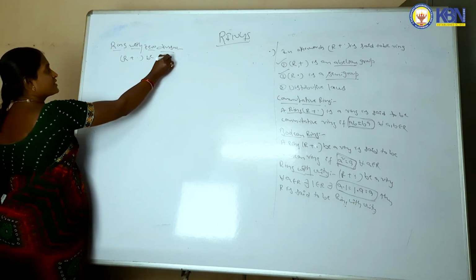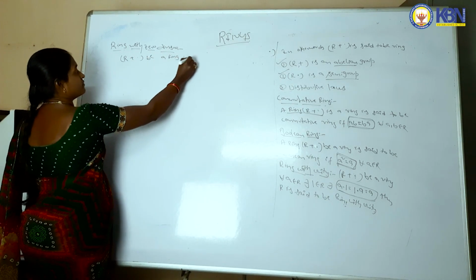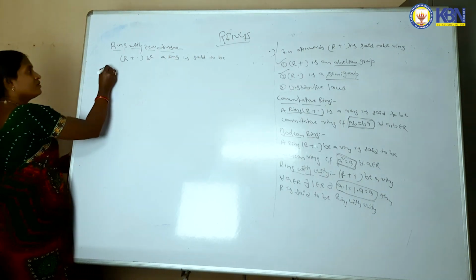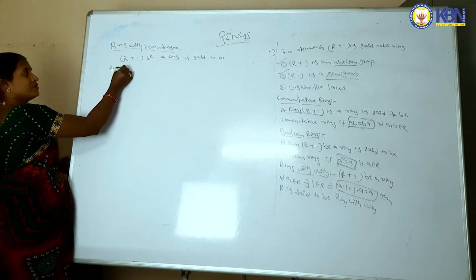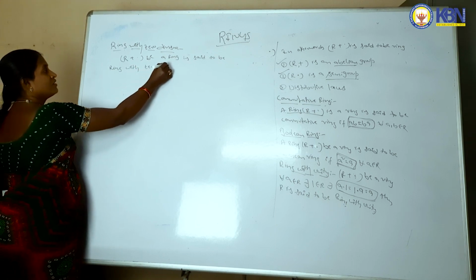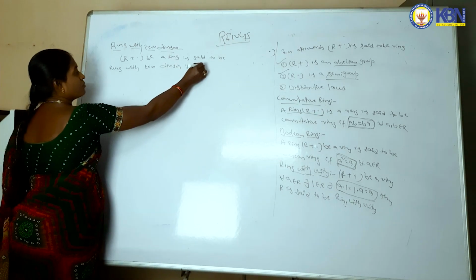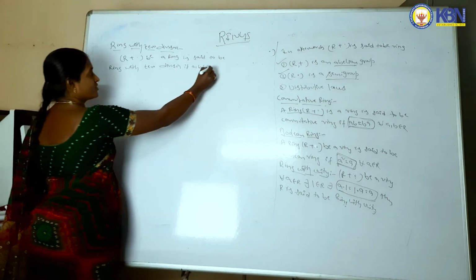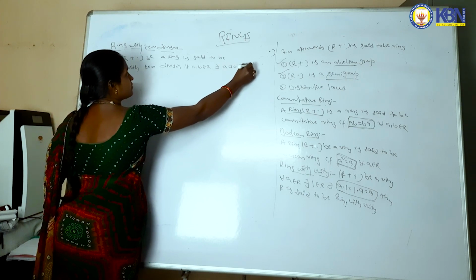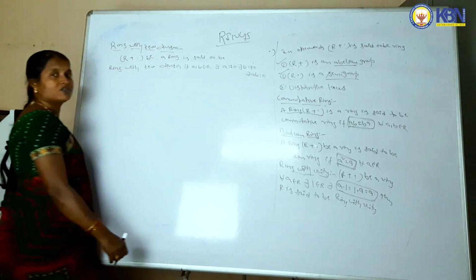It is said to be a ring with zero divisor if for A comma B belongs to R such that A not equal to 0, there exists B not equal to 0 such that AB is equal to 0.